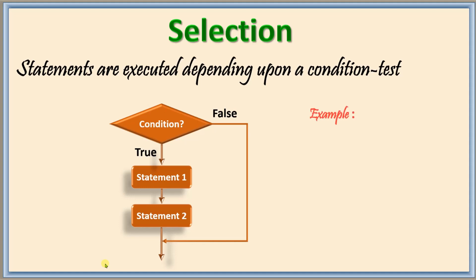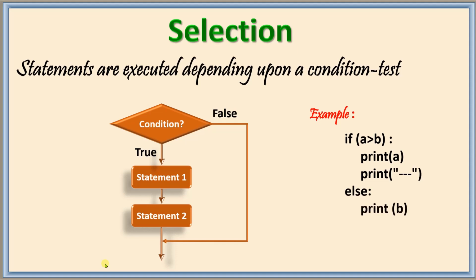For example, I have given a part of a program here. If A is greater than B, the same condition again, print A, it prints. Then print some hyphens there, this is for your understanding. Many statements I have given. If it is false, we will have some other action: printing B, print star star. In this case, if false, no statement is given and we stop.